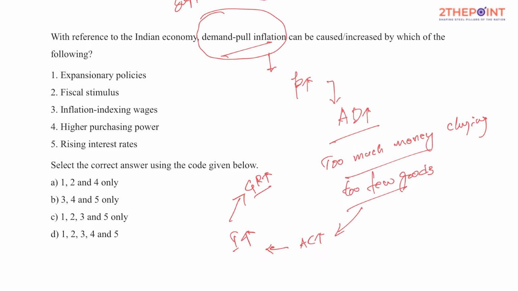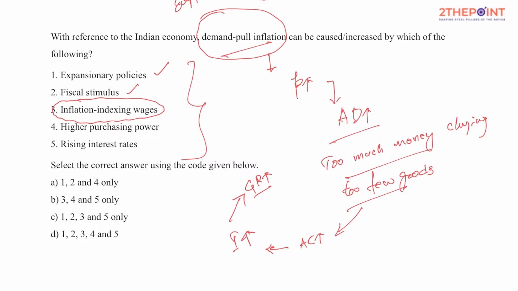But in this case the question asked is, which of these five different things would result in demand pull inflation? Expansionary policies. Here though it is not mentioned whether it's a monetary policy or fiscal policy, the fact is expansionary policies result in boosting the demand, hence this seems to be right. Fiscal stimulus, yes. And then inflation indexing wages. See, inflation indexing wages means your wages are adjusted to inflation.